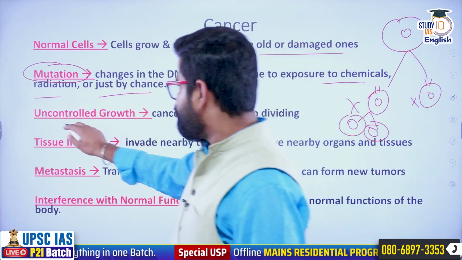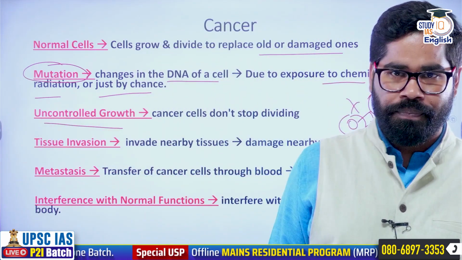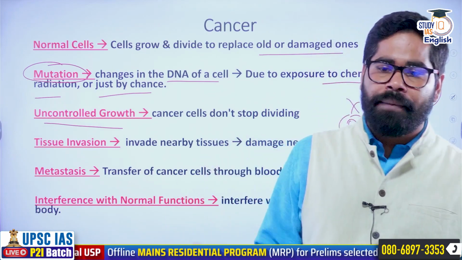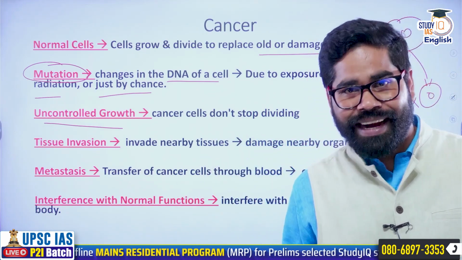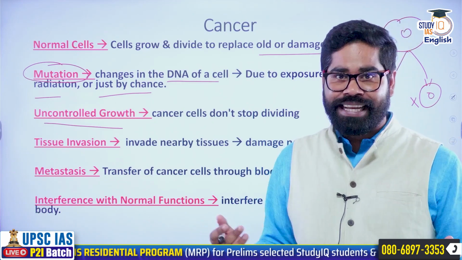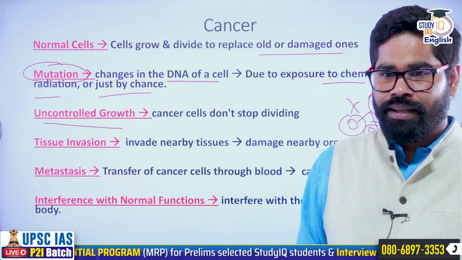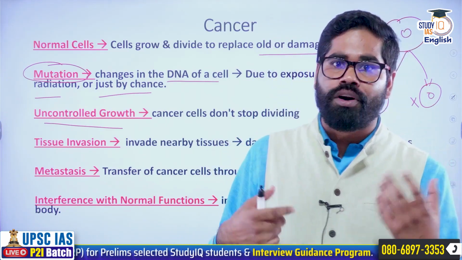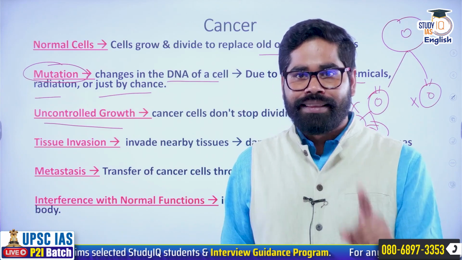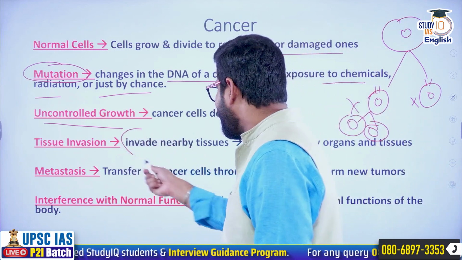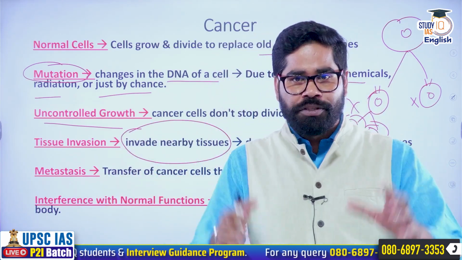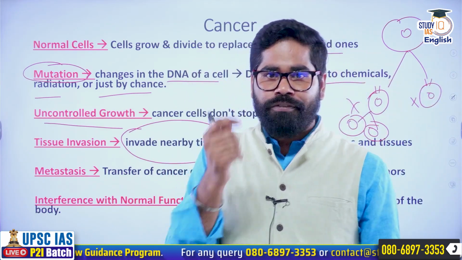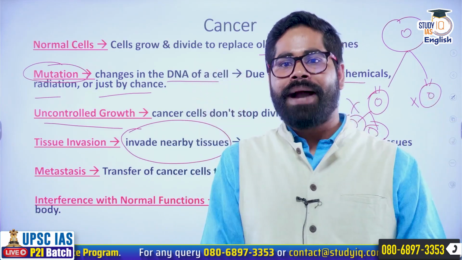So the next step will be uncontrolled growth. Now these cells will start to grow at a rapid rate. They will not stop dividing. They will be creating tissues there. So now what they will do, they will make tissues. They will result in formation of lumps or tissues inside the body, and then they will start to invade the nearby tissues. Suppose that if you look at our organ system, if you look at the human anatomy, you will find that it is very much closely packed.